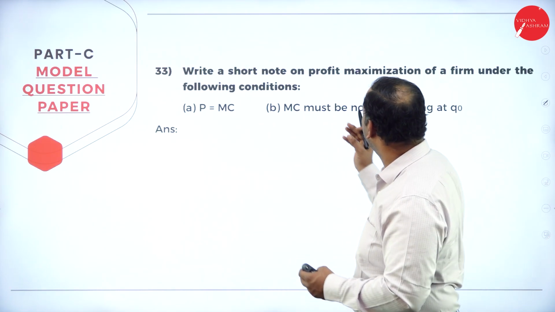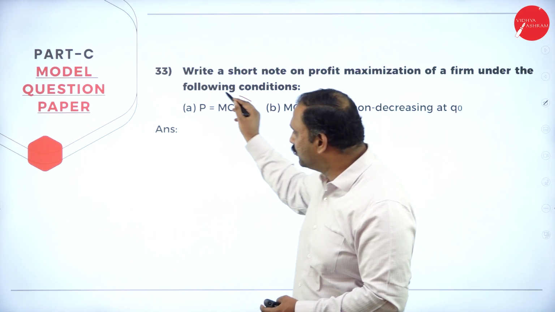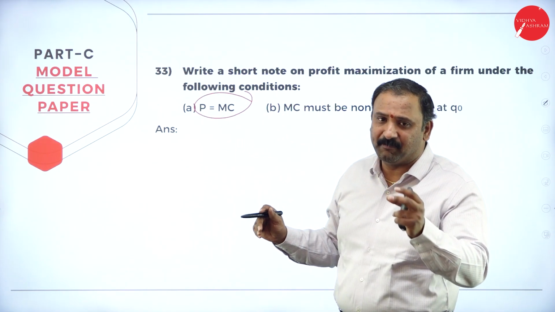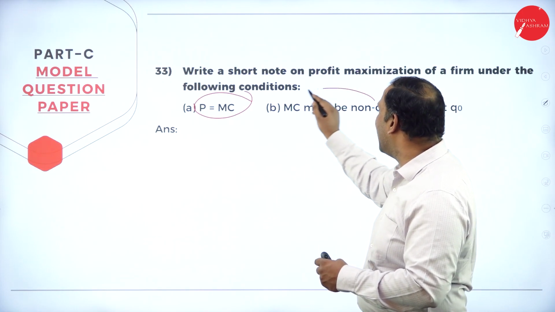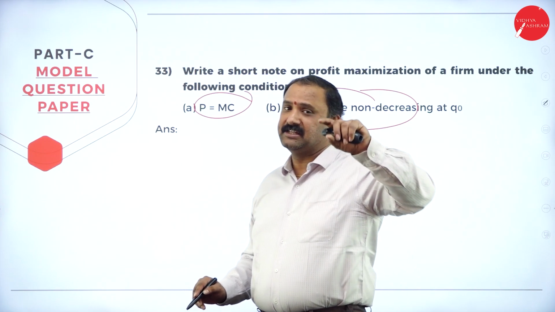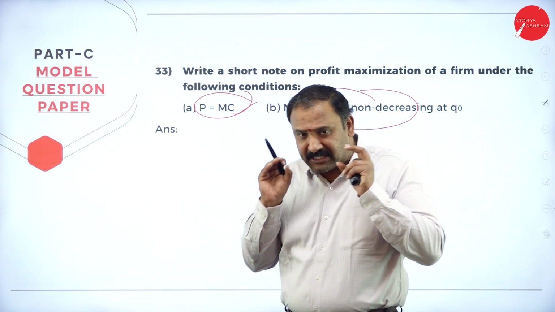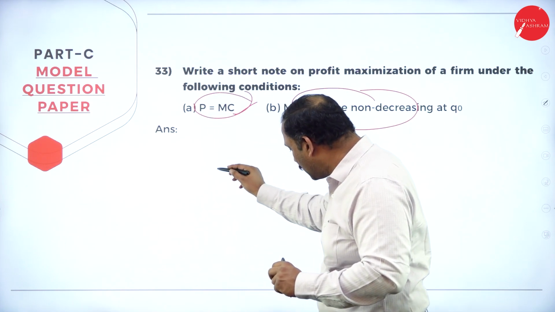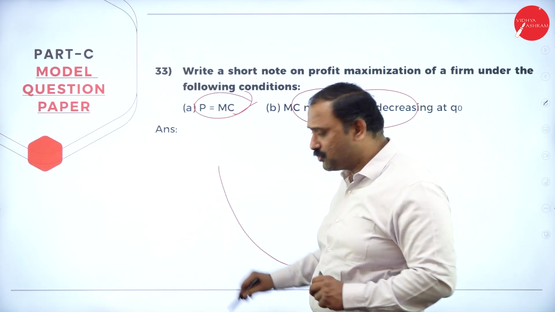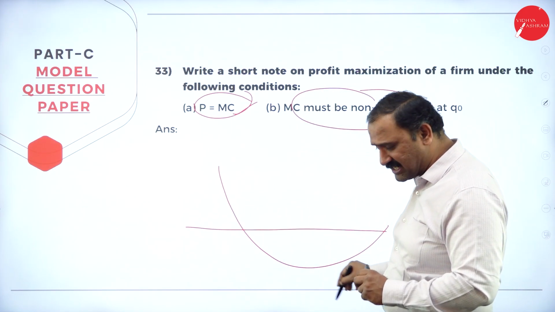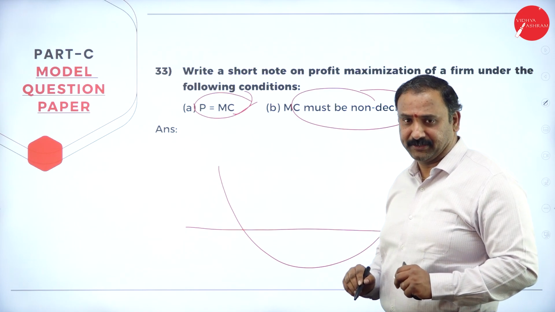Followed by, write a short note on profit maximization. So you know that when P, that is price, is equal to marginal cost, and MC must be non-decreasing. That is, the first condition is price is equal to marginal cost. The second condition is that the marginal cost should not come down. So when we draw the line, it should not be something where the marginal cost starts decreasing altogether.